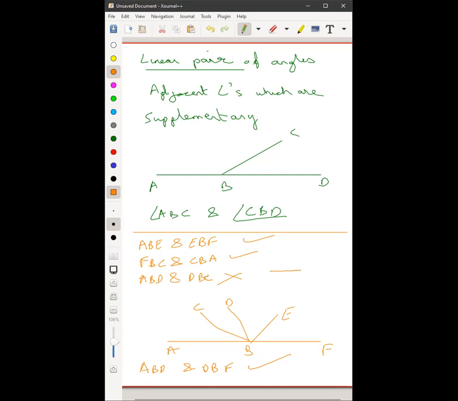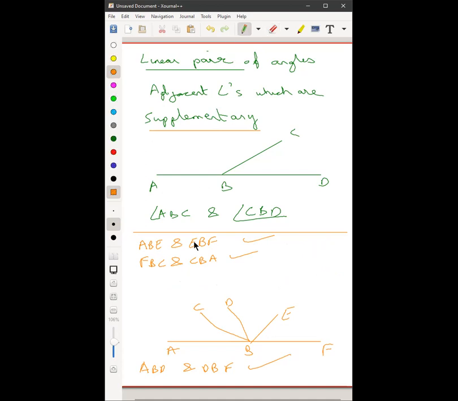Sir, CBD, DBC, it's one and the same thing. So you have this angle ABD and you have the small angle here CBD. Does this ever look like 180 degrees to you, Siddharth? No, sir. Fine, they are adjacent angles, but are they linear angles? What is the condition for linearity? They have to be supplementary. Does this look like 180 degrees? No, sir. Then they are not.